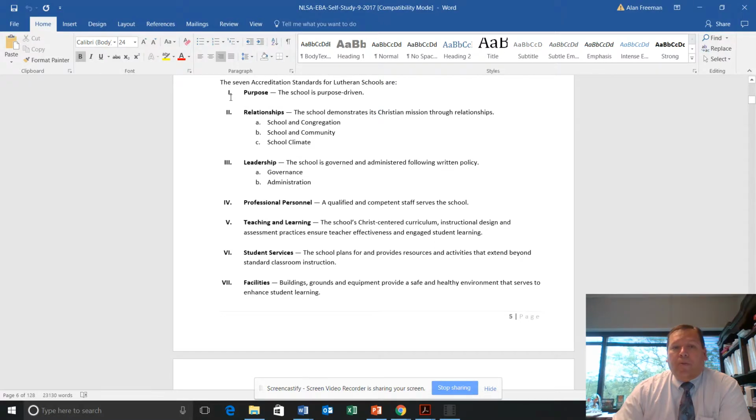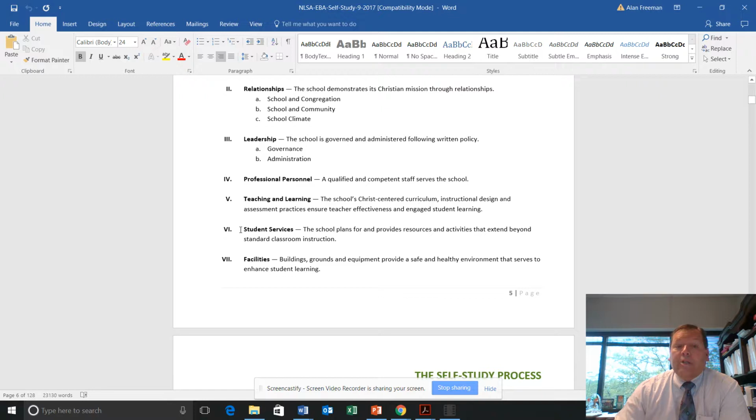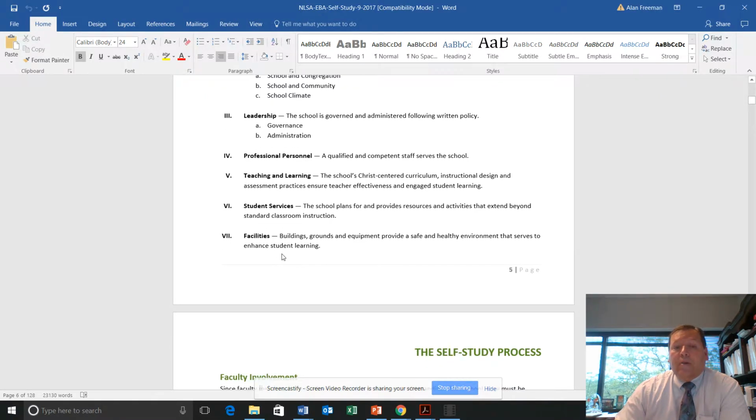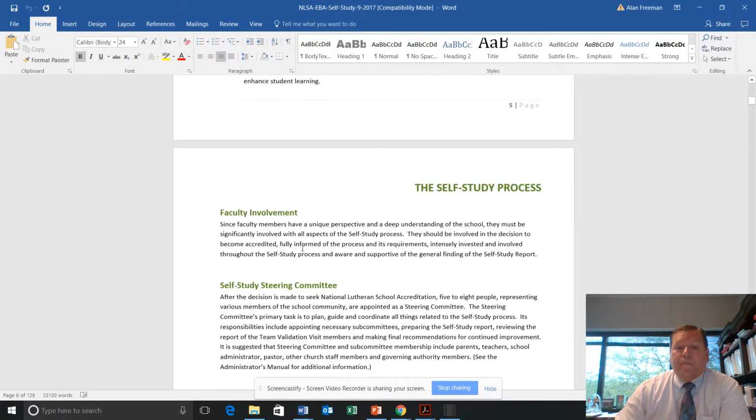So first, standard purpose. Second one is relationships, and you see that's broken down into 3 areas. Third standard on leadership, the 2 areas of governance and administration. Standard 4, professional personnel. Standard 5, teaching and learning. Standard 6, student services. Standard 7, facilities.